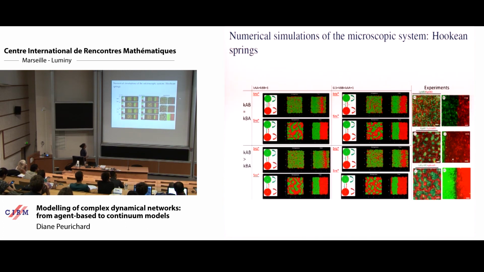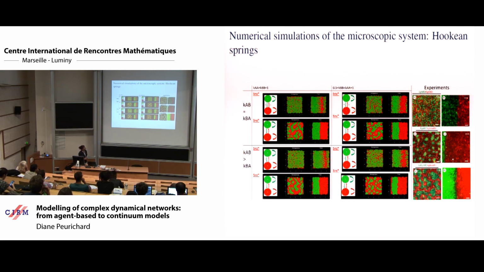So what we did afterwards was to study a huge range of parameters to see if indeed the simulation revealed the same thing as the stability analysis, and also if we can compare with the biologists. What they can do in biology is to play on the repulsion of one family towards the other, and they have exactly the same conclusion.